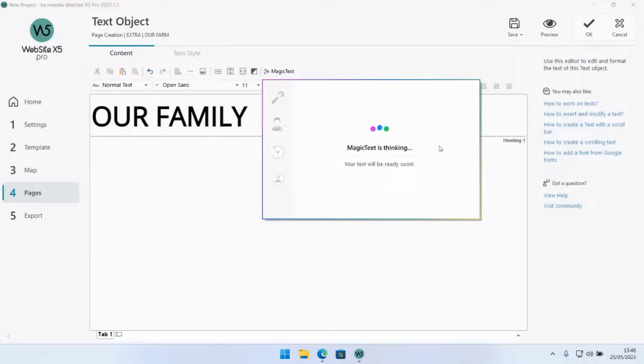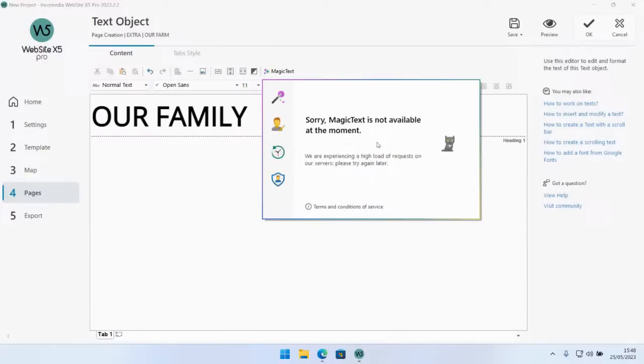While the magic text is producing the text, of course, assuming it doesn't run into an error again, I'm going to be talking about the idea option we saw before. So the idea option is actually used to let the AI give you some suggestions on what to write about. So let's say you want to add a new blog entry, but you don't really have any idea what you should be talking about.